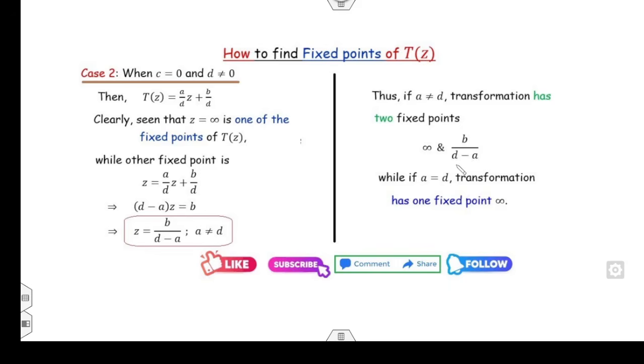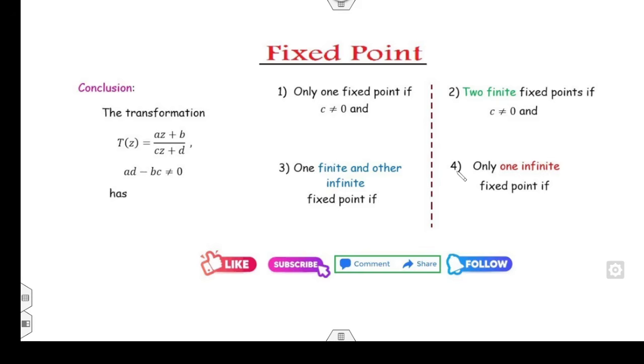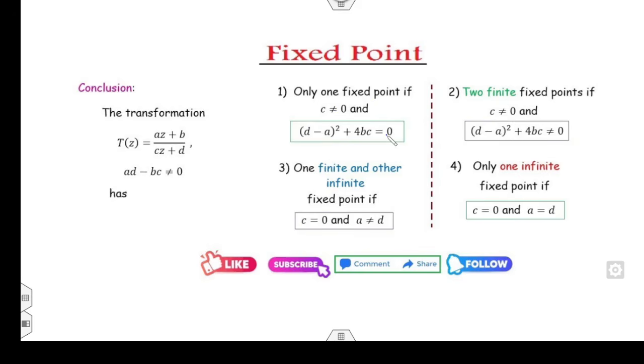But again, make sure, because the denominator is d minus a, that a is not equal to d. Whenever a is equal to d, then only infinity is the fixed point. So what you can conclude is that whenever you have a Mobius transformation, it has only one fixed point if c is non-zero and the discriminant quantity is 0. It has one finite fixed point and the other is infinity whenever c is equal to 0 and a is not equal to d, and so on for the other cases.